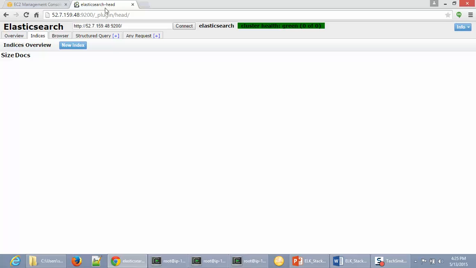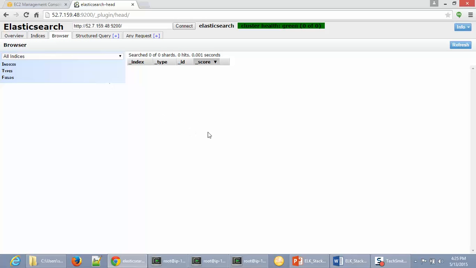So next I want to show you the Elasticsearch head plugin that I was talking about. So you access the head plugin using the same URL and port number because it's also installed in the same server as Elasticsearch. This is a very useful web frontend for accessing the Elasticsearch cluster. So as you can see in my indices, I don't have any indices, which means I don't have any data. And so my browser view is also empty. So this is where you would see all my tweets coming in and all my indices. It's just a convenience for seeing the data using the browser.